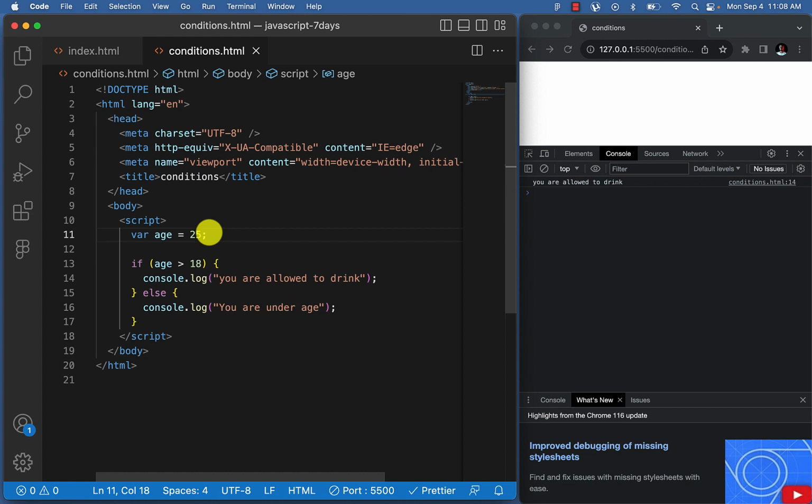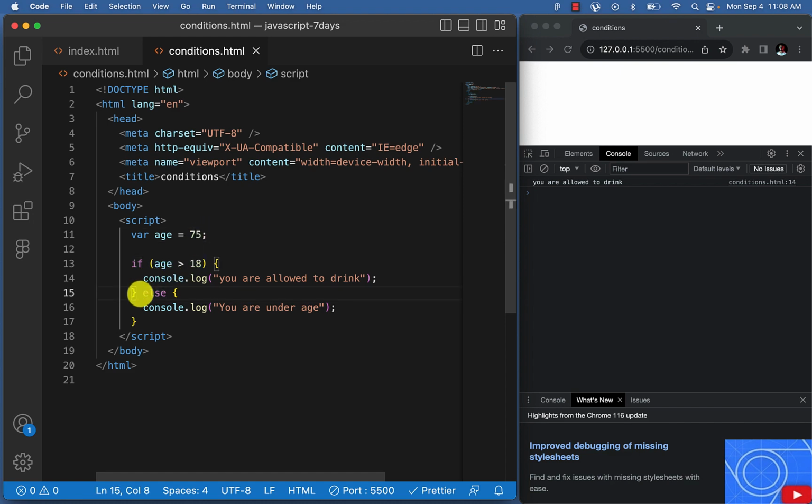So now, what if this person is 75 years old? I want to have another condition that says something like, if this person is above a certain age, we should instead say you are too old to drink. Let's do something like that.